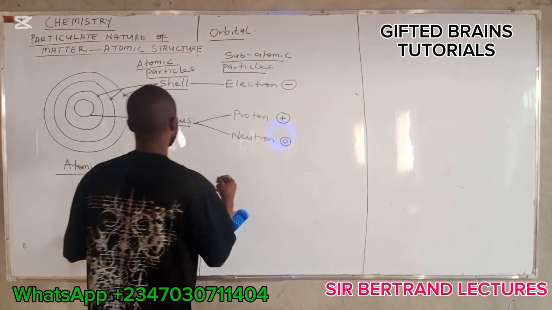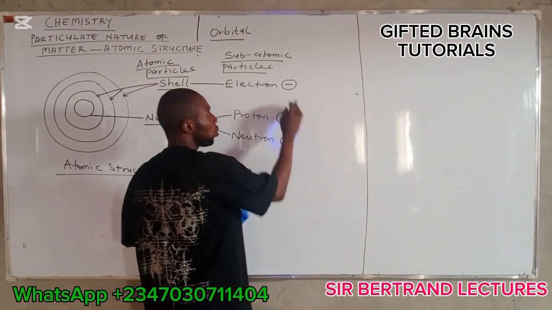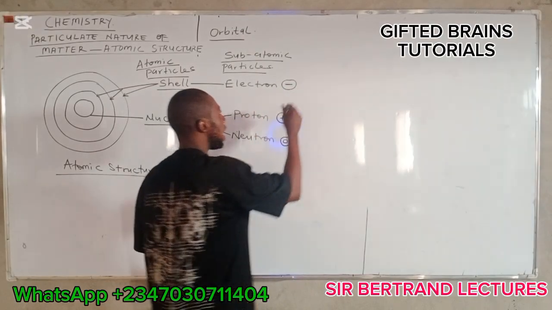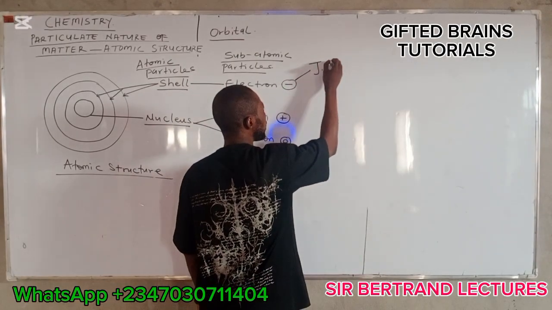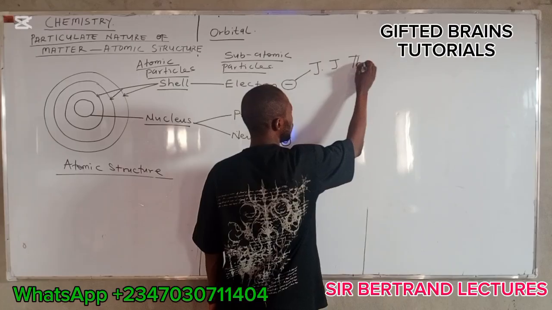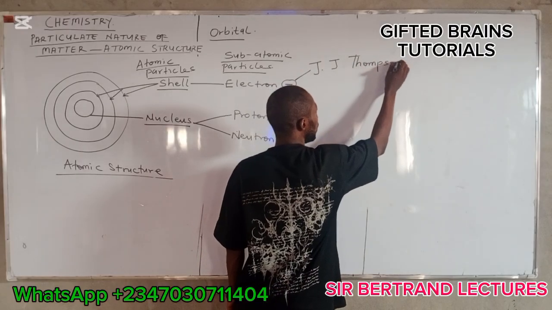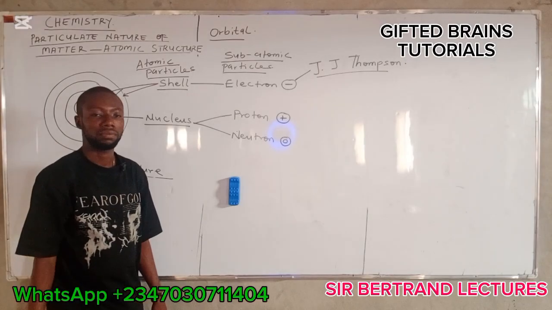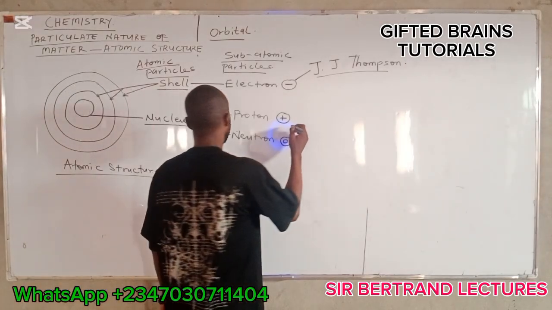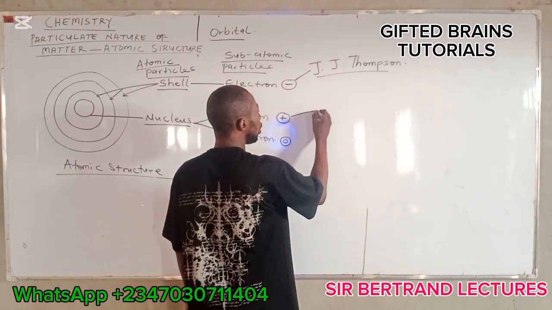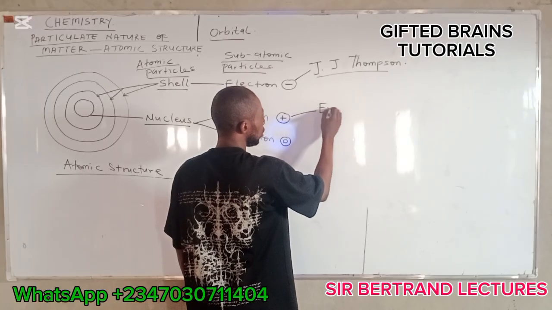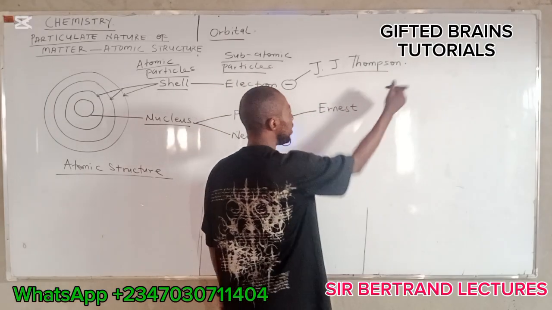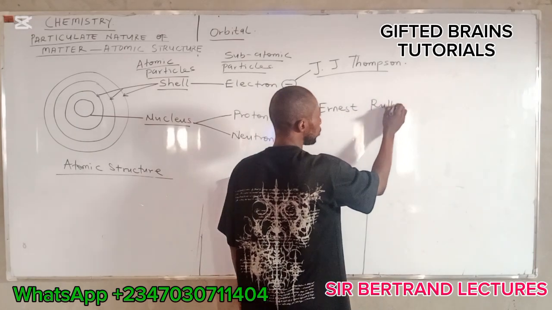Now, the electron was discovered by a man known as J.J. Thomson. J.J. Thomson discovered the electron. Then the proton and the nucleus of an atom were discovered by Ernest Rutherford.